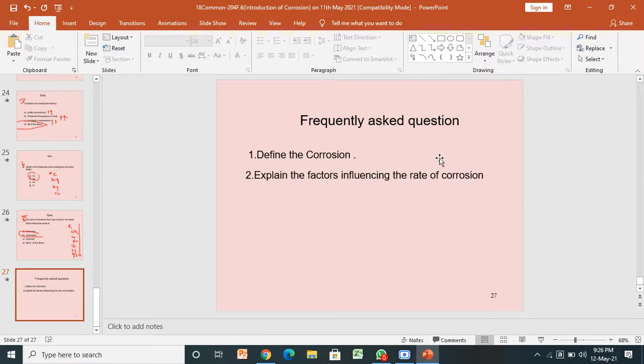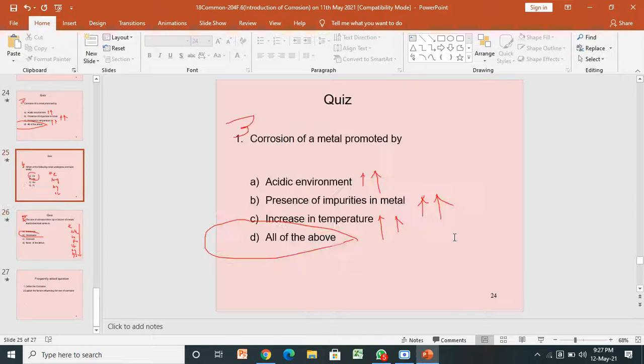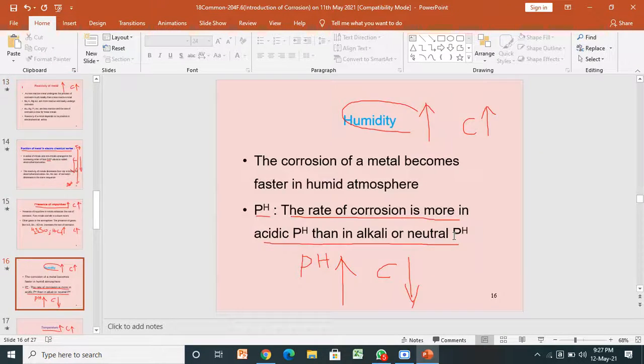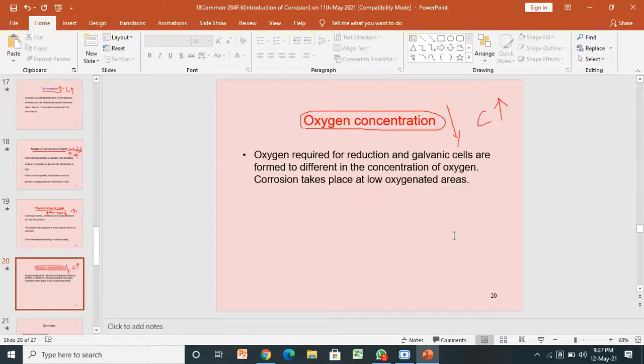In the next class we are going to discuss the theory of corrosion, that means the electrochemical process explanation, and also prevention of corrosion by using several different methods. So this is the corrosion topic. Note down these points. If you forgot anything, we can note it.